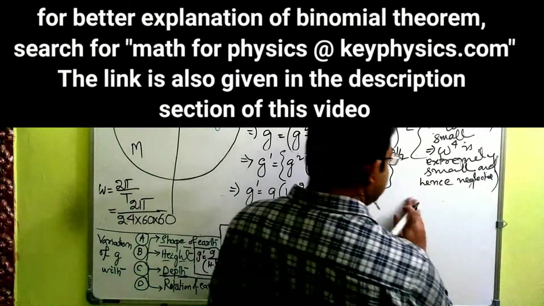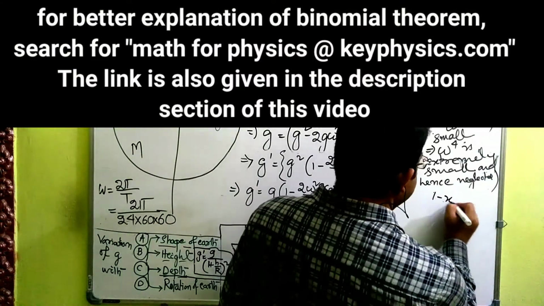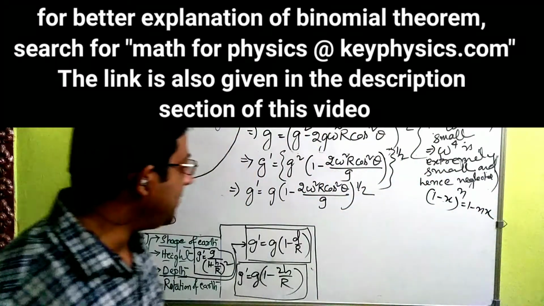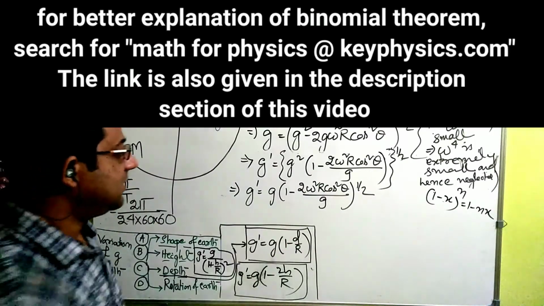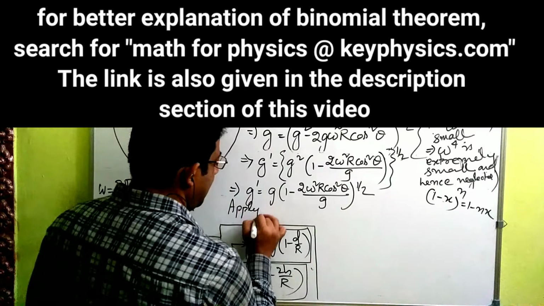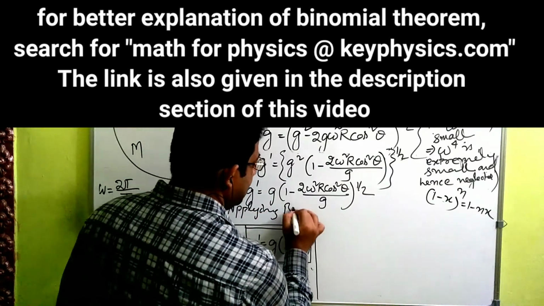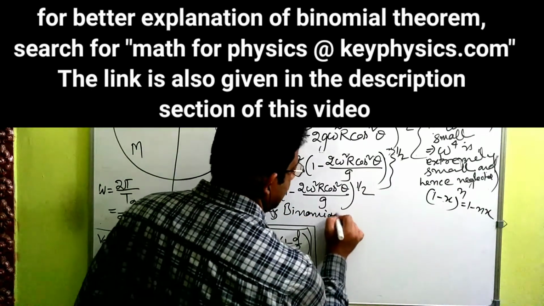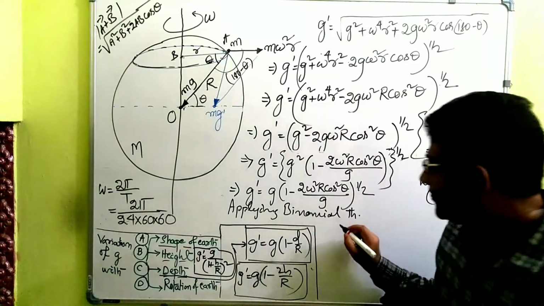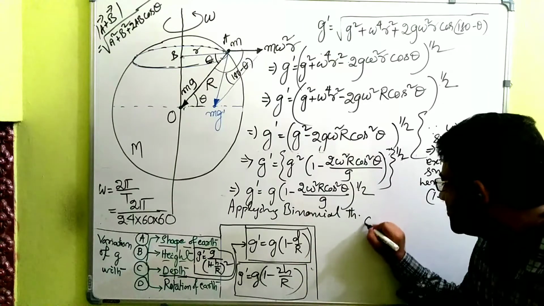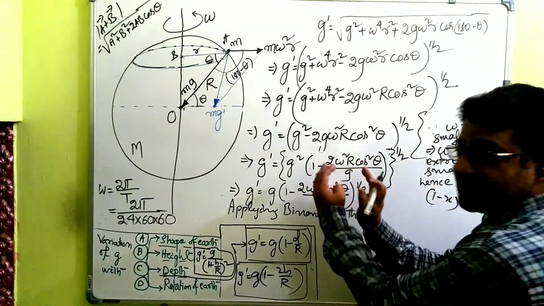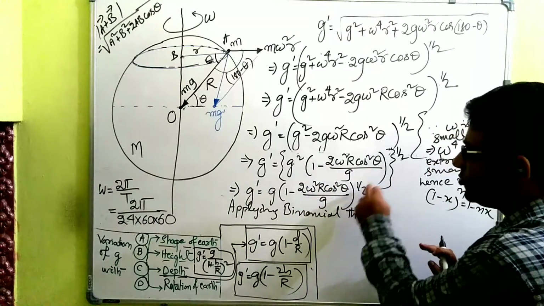And what does the binomial theorem say? 1 minus x to the power n is approximately 1 minus nx. Applying the binomial theorem to the above, what are we getting? G dash or g prime is equal to, see, 1 minus this entire thing is our x, 1 minus x to the power n.